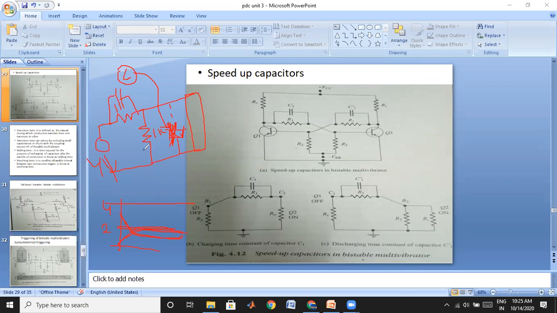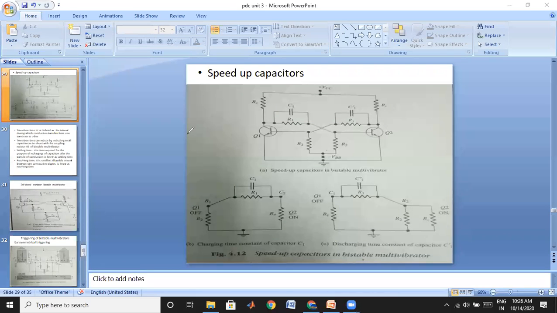Therefore a resistive network forms an attenuator circuit. For this attenuator circuit there will be a stray capacitance effect. In order to overcome it, we add a compensating capacitor. Depending on the compensating capacitor, your circuit may act as overcompensated, undercompensated, or critically compensated. All these concepts we have seen in our first chapter; if you want a detailed explanation, go through the attenuator concept. Now come to our circuit.